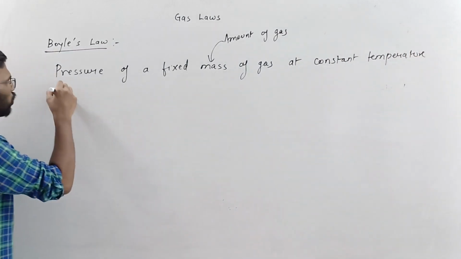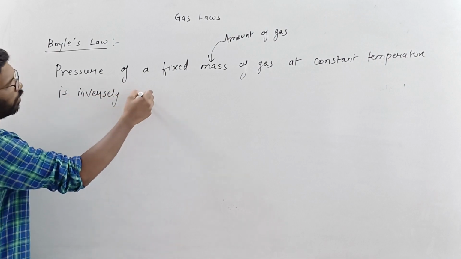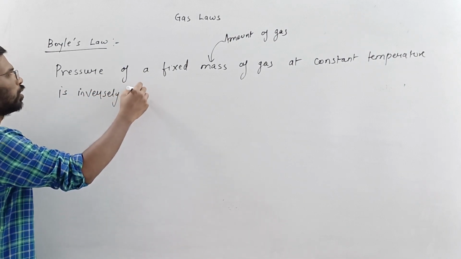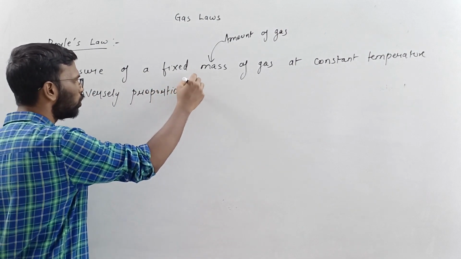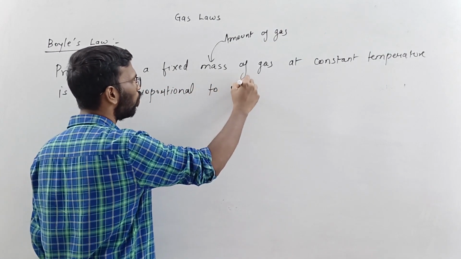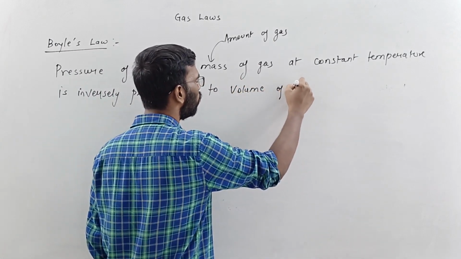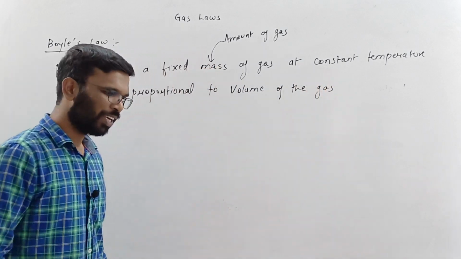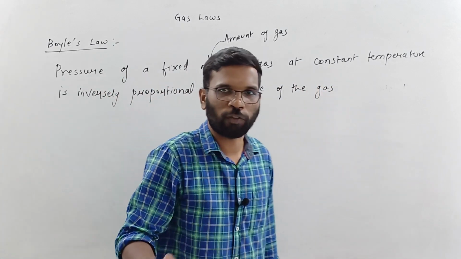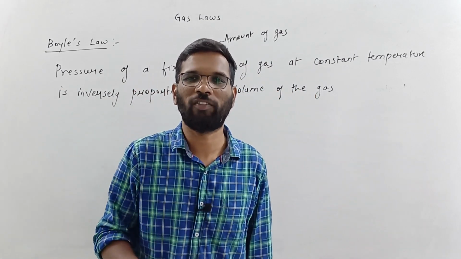is inversely proportional to the volume of the gas. Means if you decrease the volume, pressure will increase. If you increase the pressure, volume will decrease.